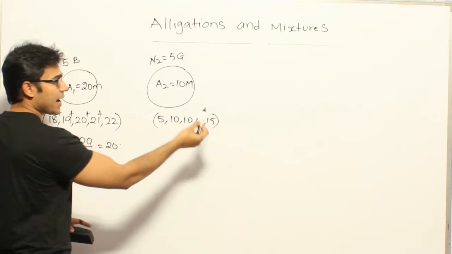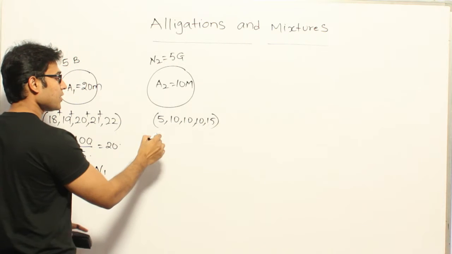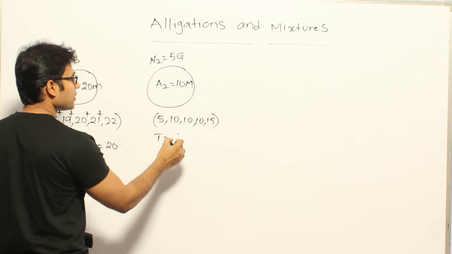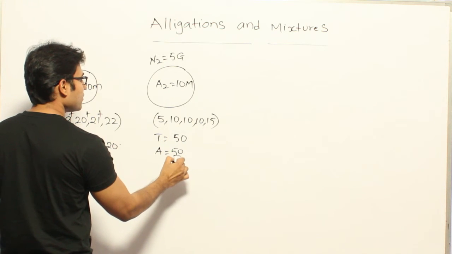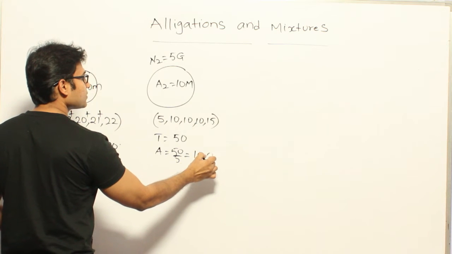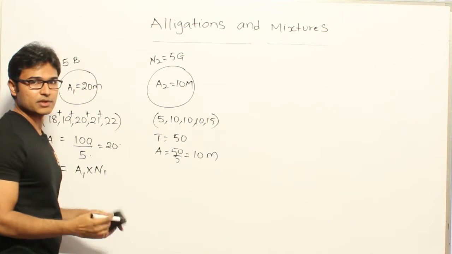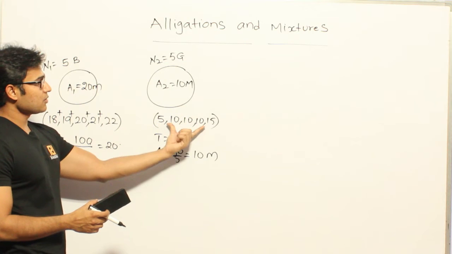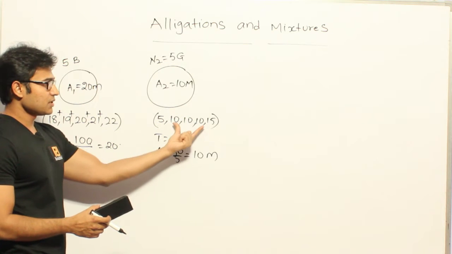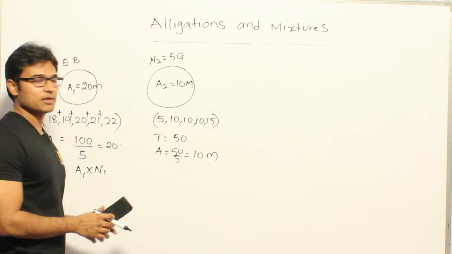If we add them all up, we get a total of 50, and the average is 50 by 5, which is 10 marks. I'm just taking an example. It need not be exactly this, it can be any other distribution, but I just wanted to show you that average is nothing but total by number.